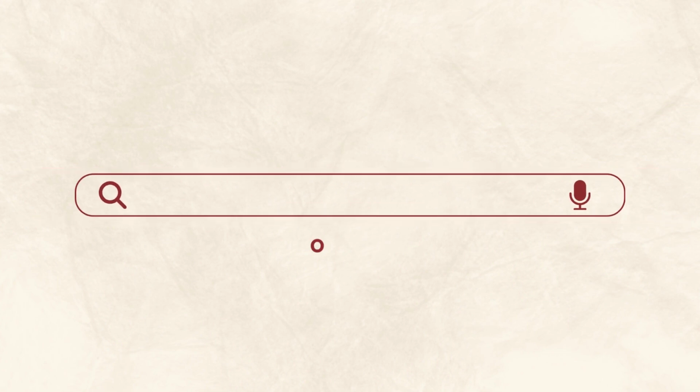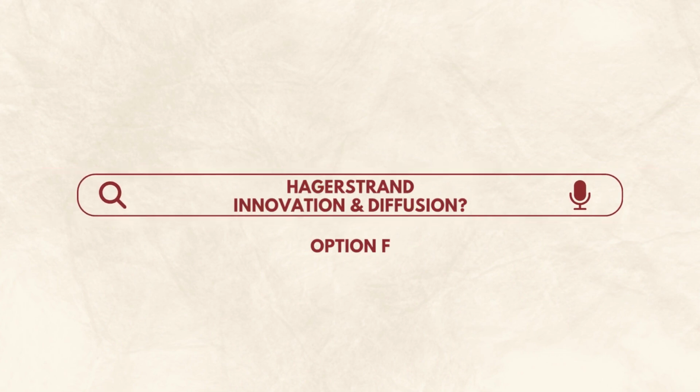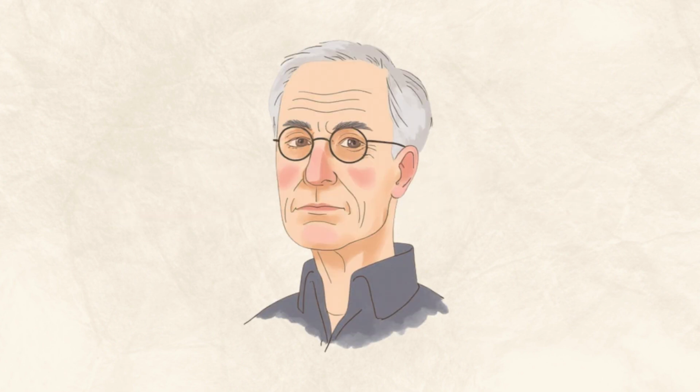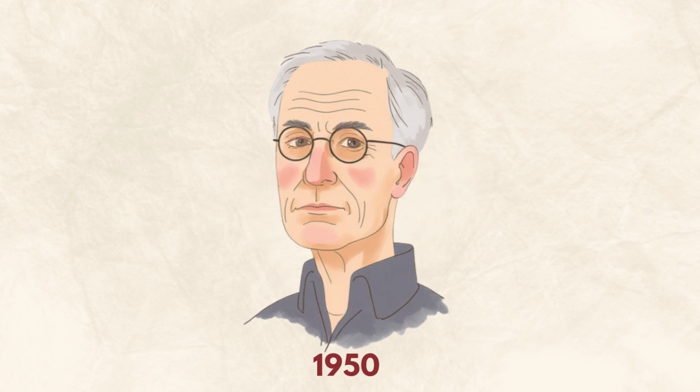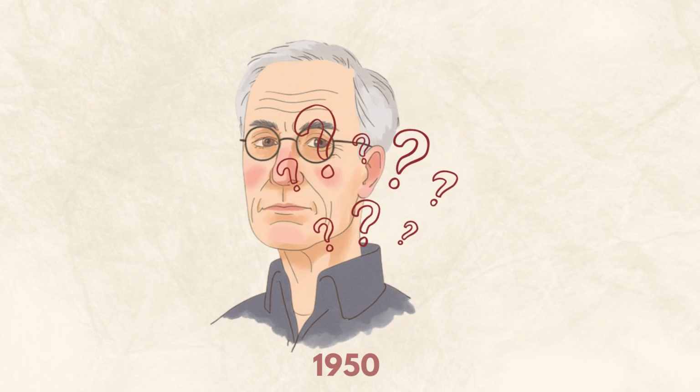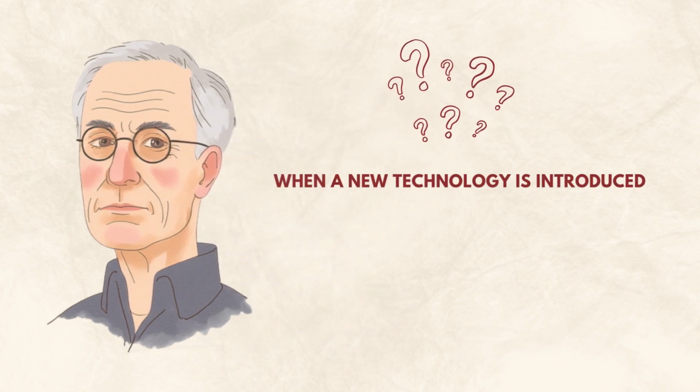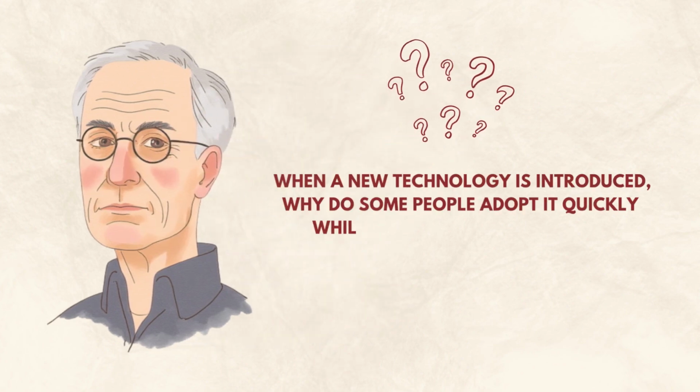This is an option F concept, used to explain how agricultural innovations spread and why adoption is uneven. Thorsten Hagerstrand was a Swedish geographer who spent much of his career studying how ideas and innovations move through society. Back in the 1950s, he was fascinated by one question. When a new technology or idea is introduced, why do some people adopt it quickly while others resist for years?